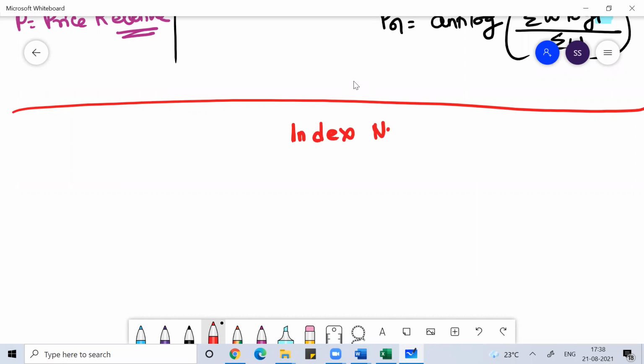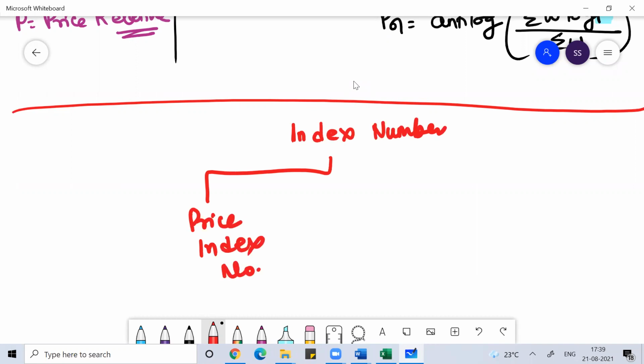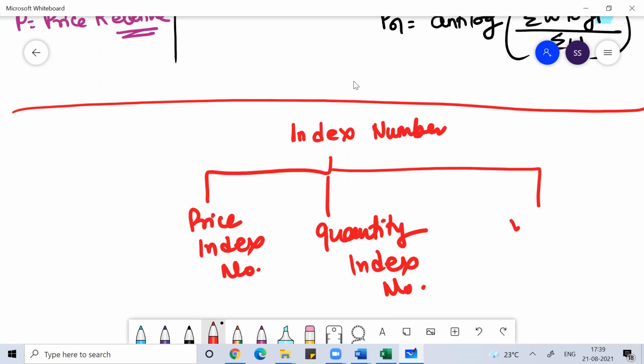I will do a revision of whatever we have studied so far in index numbers. Whenever we talk about index numbers, it can be either a price index number, or a quantity index number, or a value index number.